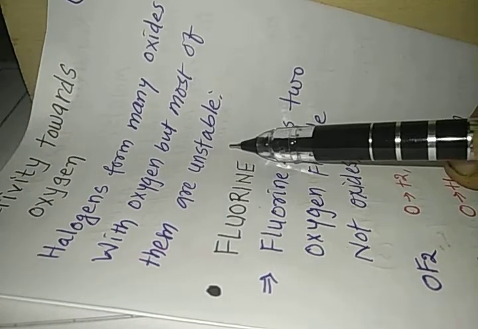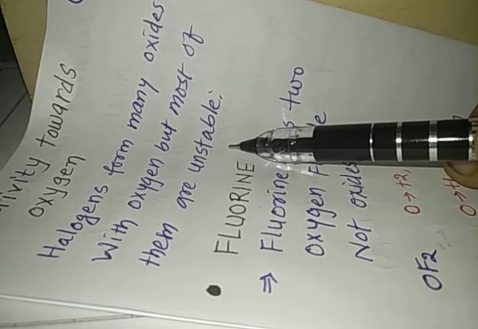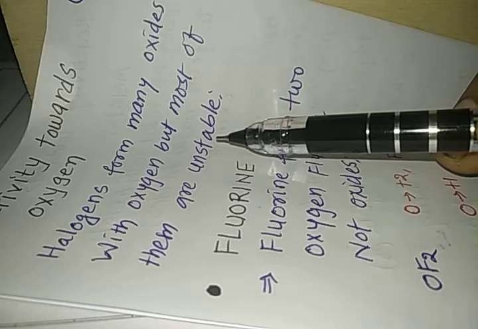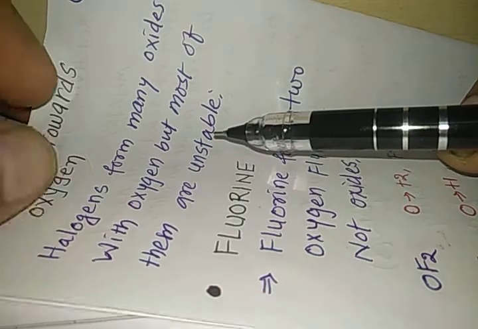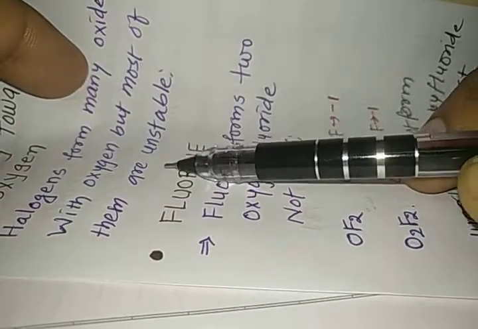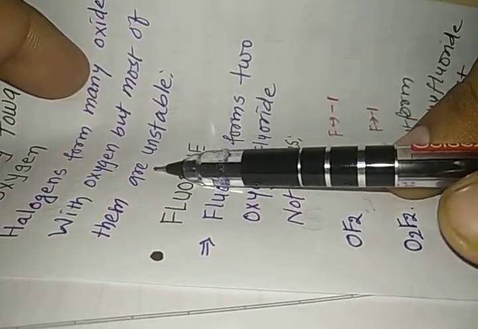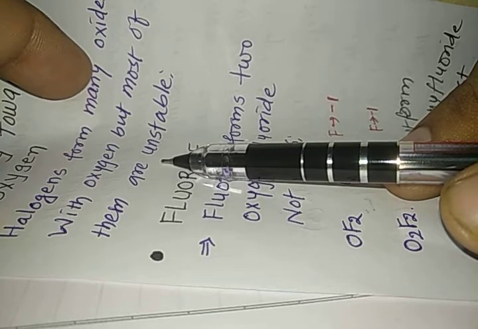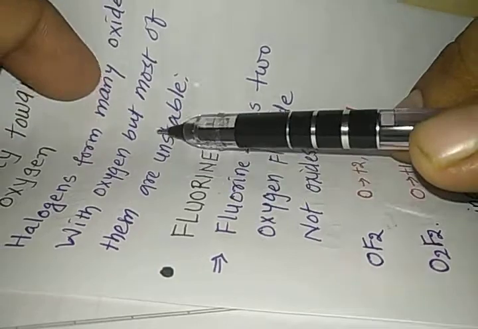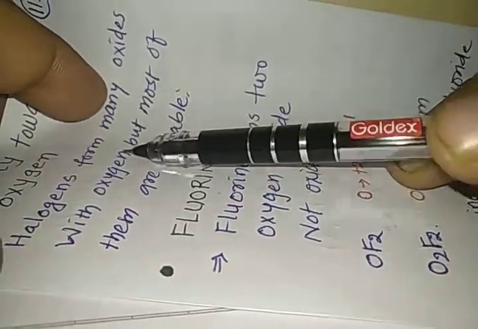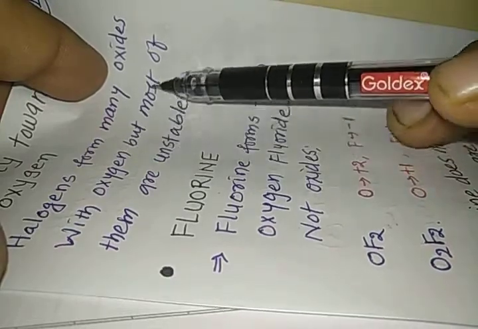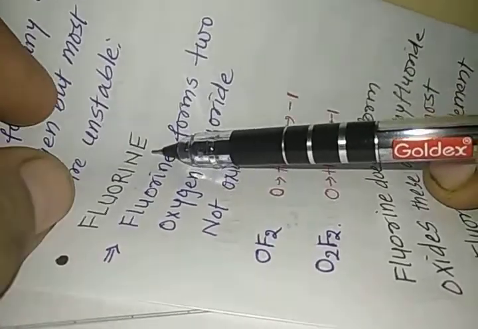You know, halogens are the most electronegative elements of their particular period, but oxygen is also quite electronegative in nature. So there would be more repulsion rather than attraction between the halogens and oxygen, and that is why the compounds formed between halogen and oxygen are not expected to be much stable. That is why halogens form many oxides, or many compounds with oxygen, but most of them are unstable.